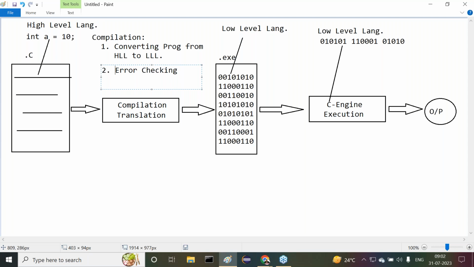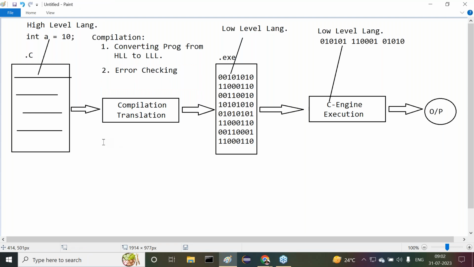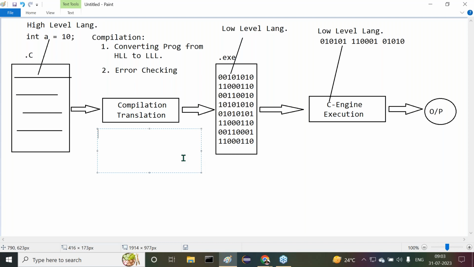Clear? All of you are getting clarity up to now. Can I move forward? Next point, now understand the conclusions. I'm going to give some conclusions, try to understand them clearly. The moment when we compile the program, the time when we compile the program, is called compilation time. The time when we compile the program is called what? Compilation time. This compilation time is also called what? Static time. Simply speaking, static.